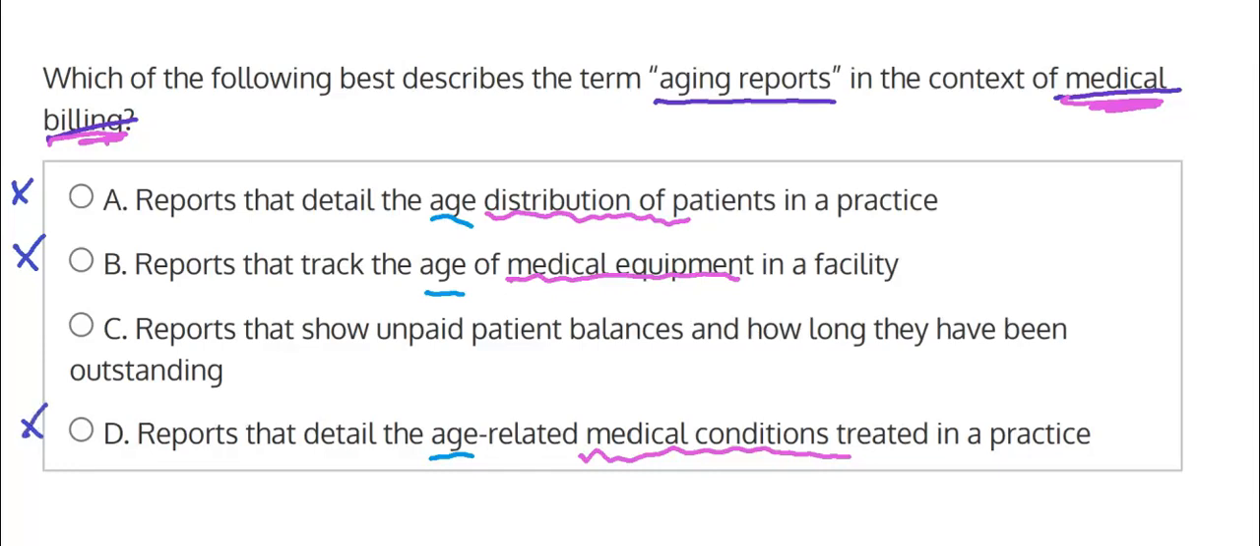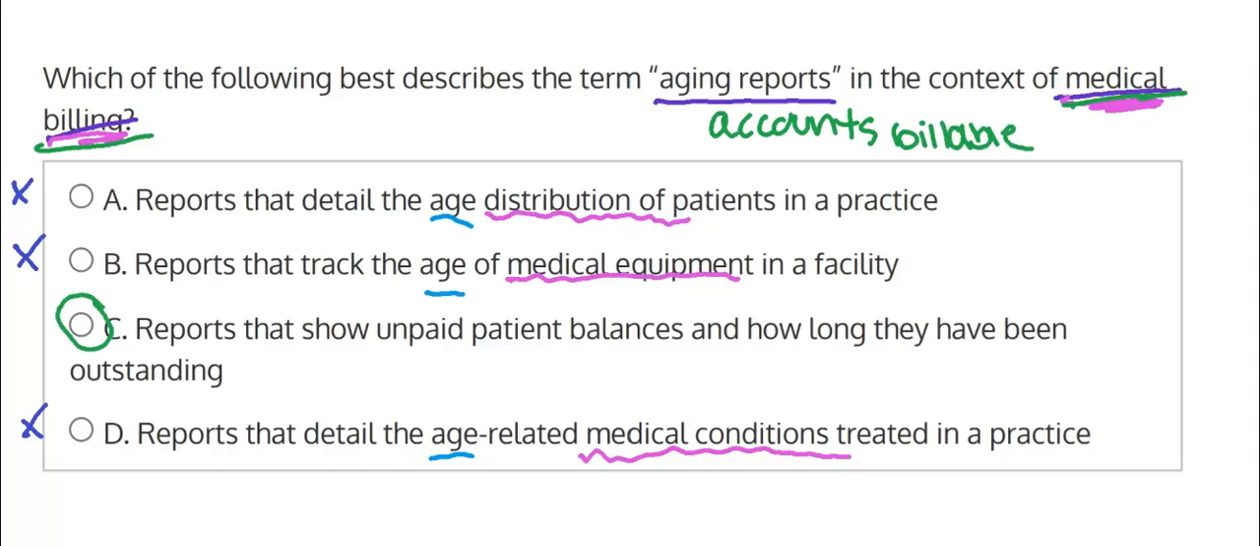us with option C, which says reports that show unpaid patient balances and how long they have been outstanding. And that is actually the correct answer here because aging reports relates to your accounts receivable, and it has a list of invoices and anything that's due for the patients to pay, and that's because this has to do with medical billing. And the aging reports is a term used in medical billing to show the patient's account receivable to see what's still outstanding for them to be paying.